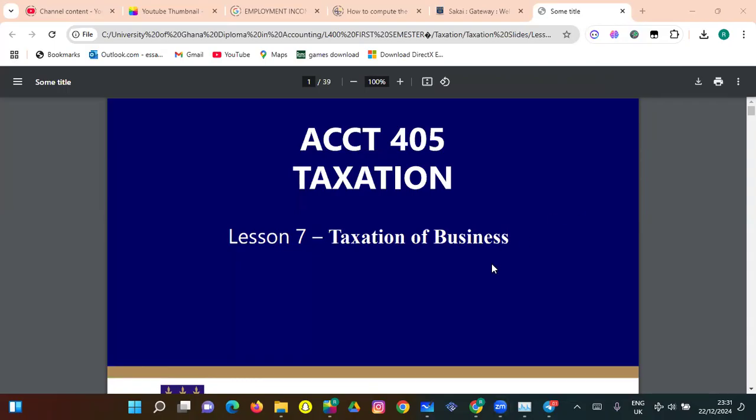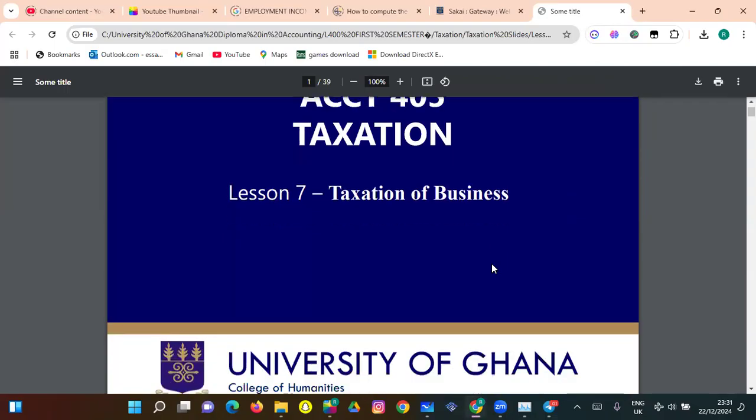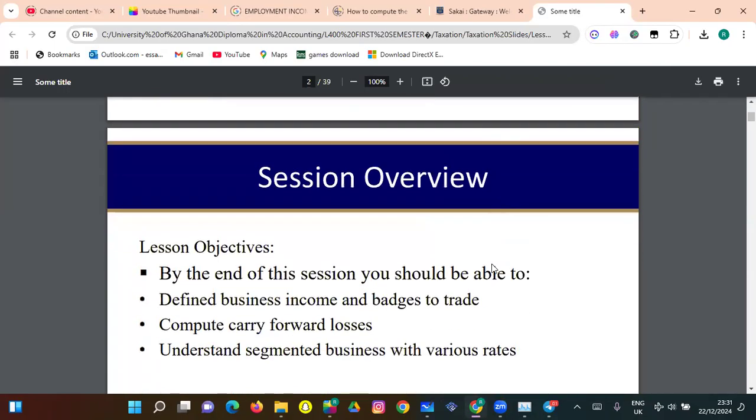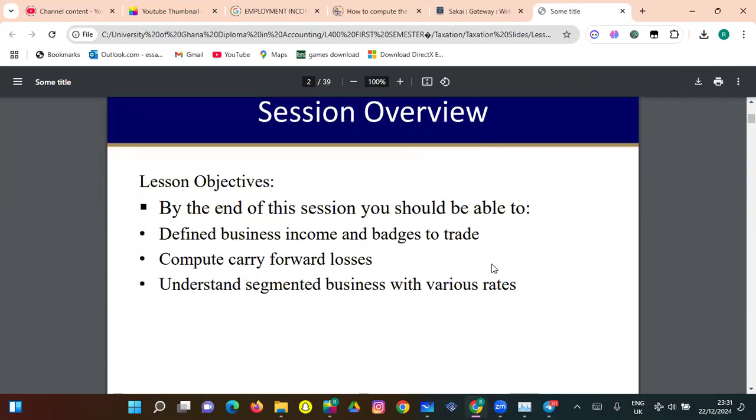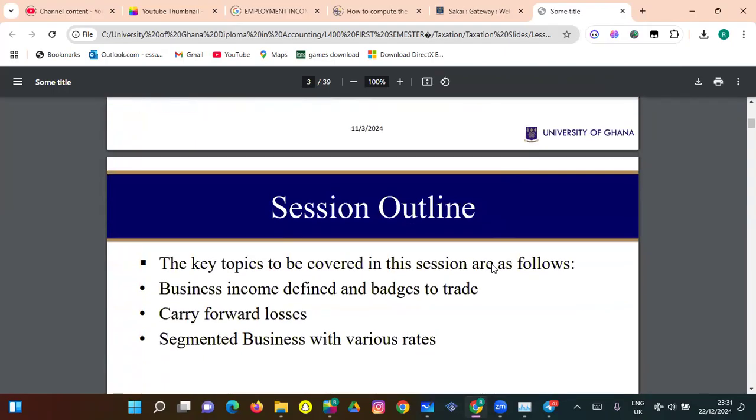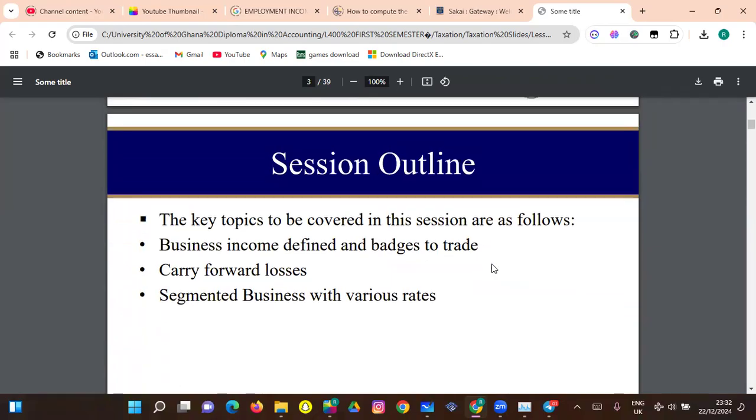In this session, we'll be talking about taxation of business. In the previous session, we spoke about taxation of employment income, and in this session we are also going to talk about the taxation of business. This session is going to cover badges of trade, business income, carry forward losses, and segmented businesses with various rates.